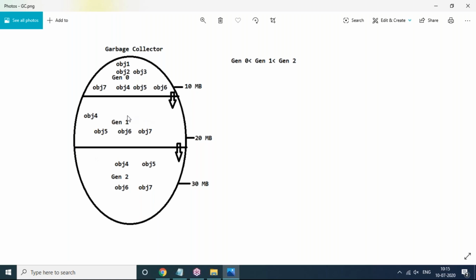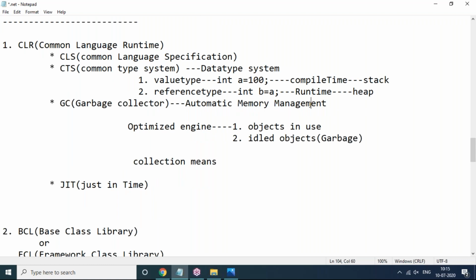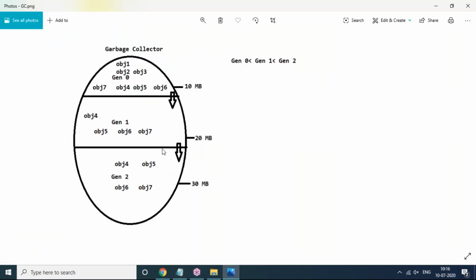And what happens if all three generations become full? New generations will not be created, undoubtedly. But as I said, the garbage collector's nature is automatic memory management, no? So according to application size or project size, the memory allotted by the CLR for its generations will automatically expand. More space will be allocated. Other than that, it will not create new generations. So this is the complete working style of the garbage collector, an automatic memory management internal process.